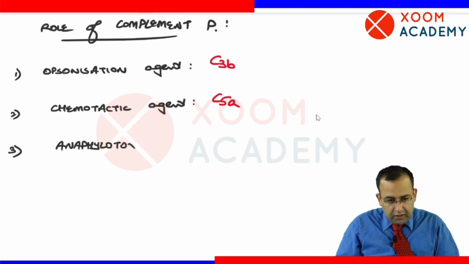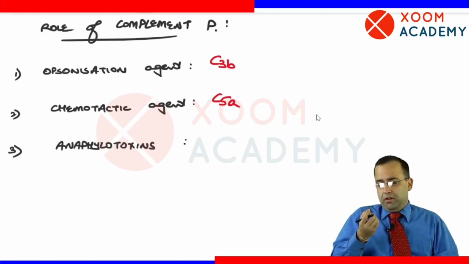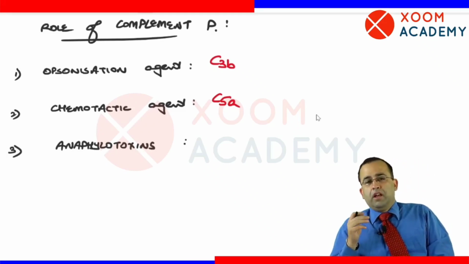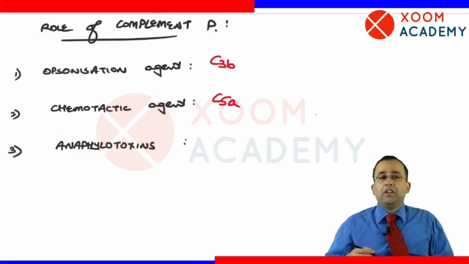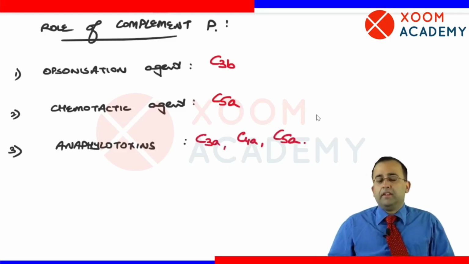Next, which complement proteins are the anaphylotoxins? Anaphylotoxins मतलब they cause an anaphylaxis-like reaction. Which are the anaphylotoxins? सारे A वाले, that is C3a, C4a and C5a.